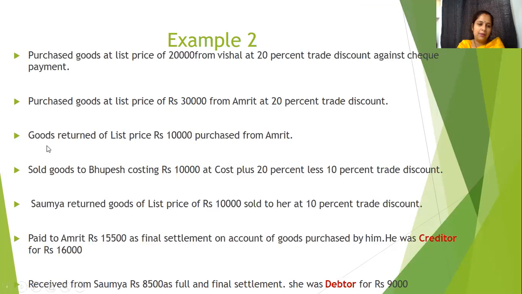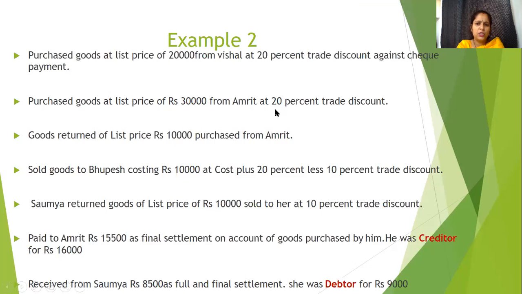Now here comes into picture goods return, purchase return, purchased from Amrit. It means we are returning certain goods which were purchased from Amrit. Maybe we have excess goods, or whatever the reason may be, we are returning it. Since we are returning it, the list price is mentioned. We received the goods at a discount, so we will return the goods also after deducting that trade discount amount.